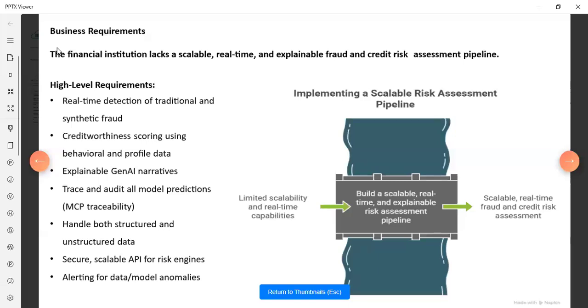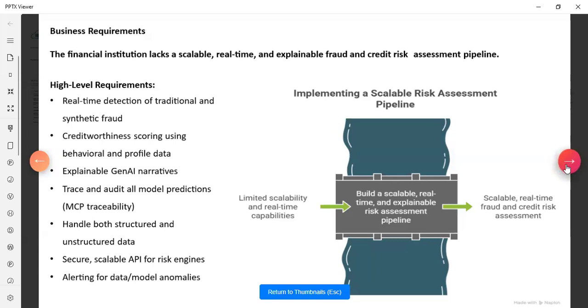This is a real-time requirement of the business. This is a graphical representation of the implementation of a scalable risk assessment pipeline. We had limited scalability and real-time capabilities, and we build a scalable, real-time and explainable risk assessment pipeline. The output is a scalable, real-time fraud and credit risk assessment. This is our business requirement.